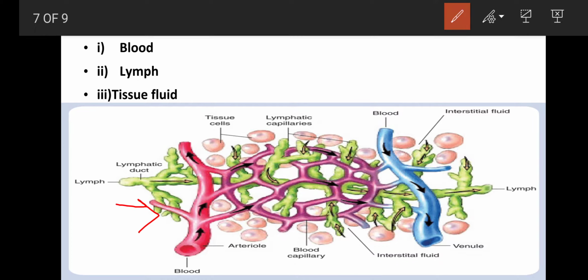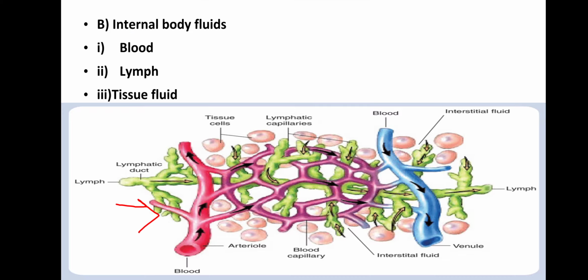When the blood reaches the artery, the blood comes with a very high hydrostatic pressure. Because of the high hydrostatic pressure, when the blood enters the capillary, which is made up of only a single endothelium, that means the membrane or the wall of the capillary is very thin.